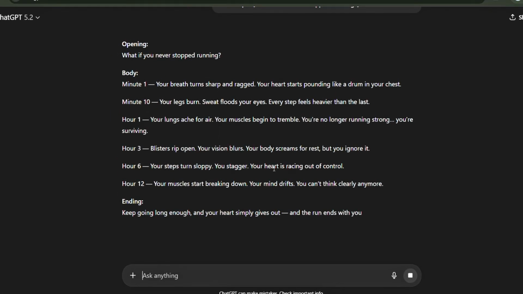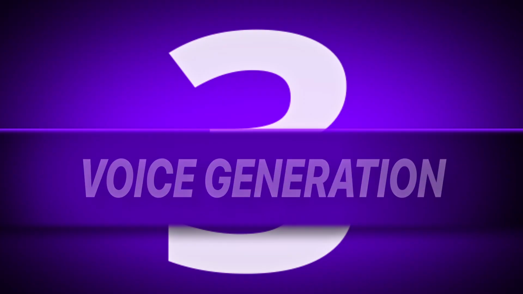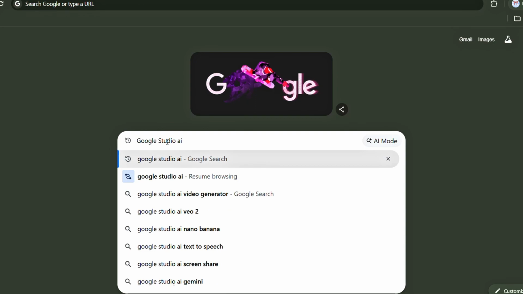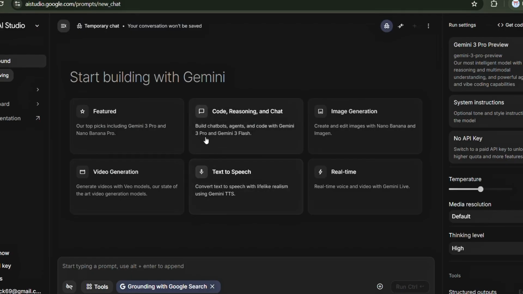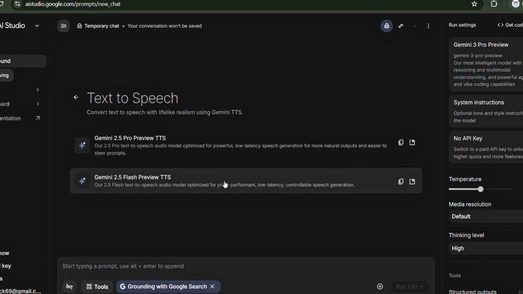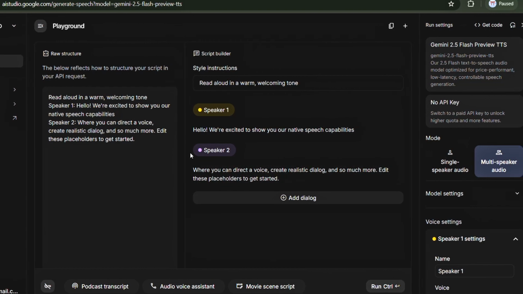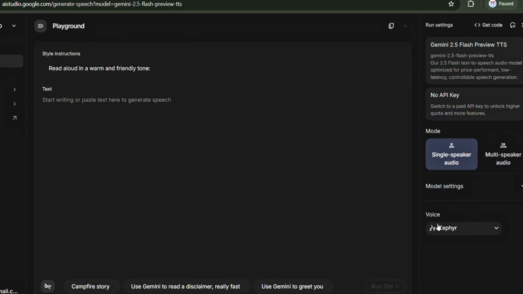Next up, it's time to bring your script to life with VoiceOver. Open your browser and search for Google Studio AI, then click on the official link. Once the dashboard loads, navigate to the text-to-speech option and select Gemini 2.5 Flash TTS as your model. Now, let's configure your voice settings. On the right side, you'll see the mode options, single audio speaker and multi-speaker. Choose the single speaker option.